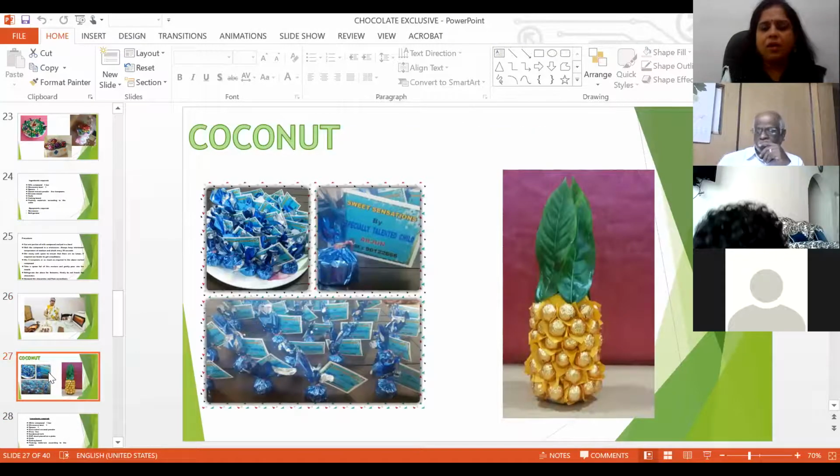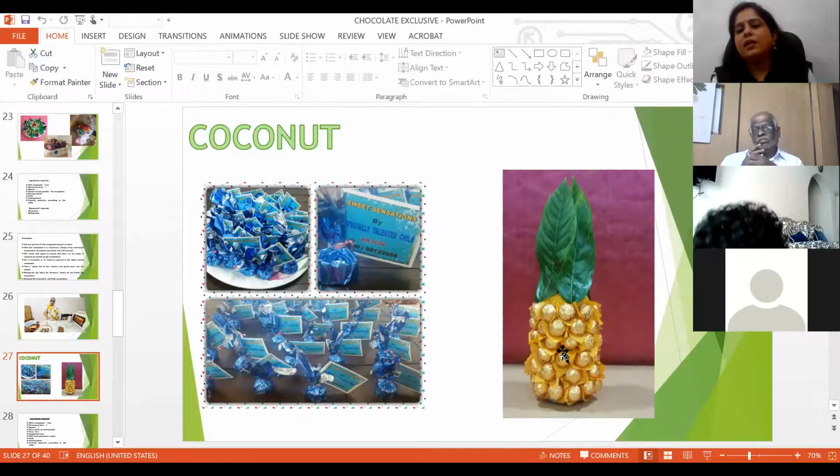And now next is the coconut chocolate. So again, coconut chocolate, if you see, this is just that welcome drink you get. Those mango flavor, pineapple, you get so many juice bottles. So on top of the juice bottles, we have decorated using the chocolates. So you can use these as a welcome drink when you are receiving the guest. This looks very creative also.